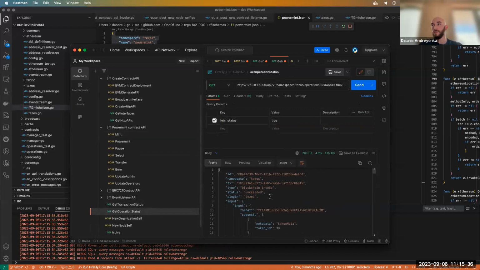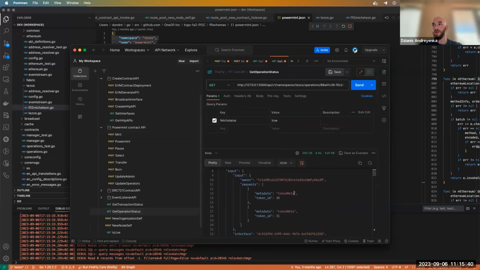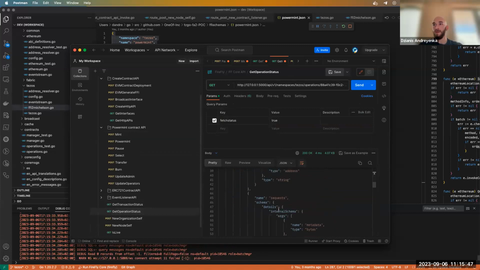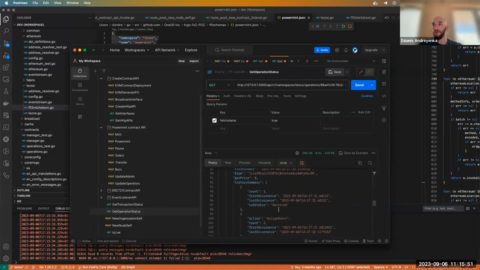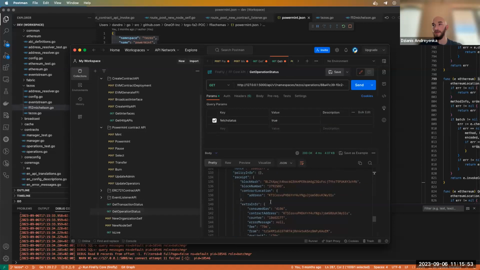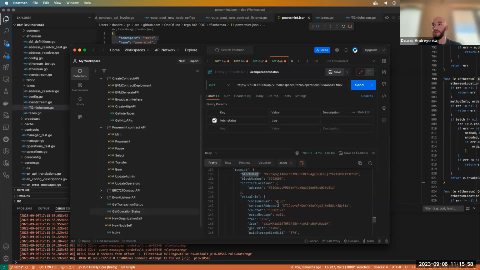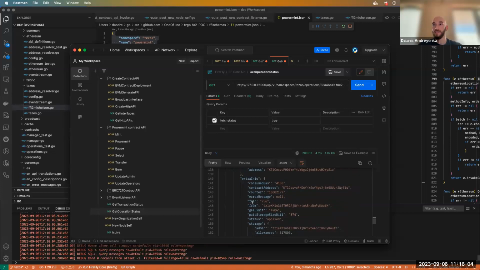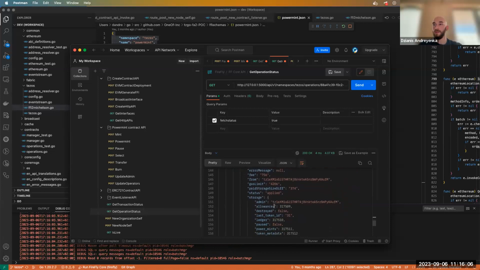So how this looks like: transaction status, then we get the input data that we sent to the contract. Here we have transaction history and receipt. In the receipt, we have all the data related to this call, such as how much gas was consumed, storage fees, and other data.